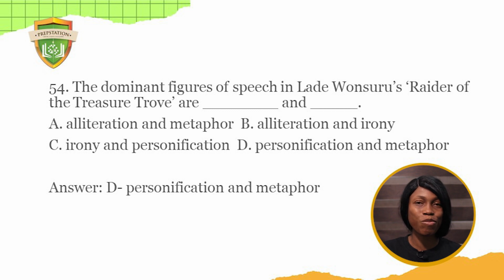It's personification and metaphor in this case because rage is being compared to certain things. And it's a personification because rage is given human attributes. Rage is seen as a thief, rage is seen as a chief thief, and rage wastes the time of people in this case. So rage is given a human character and it is compared directly. So that is why it's a personification and a metaphor.